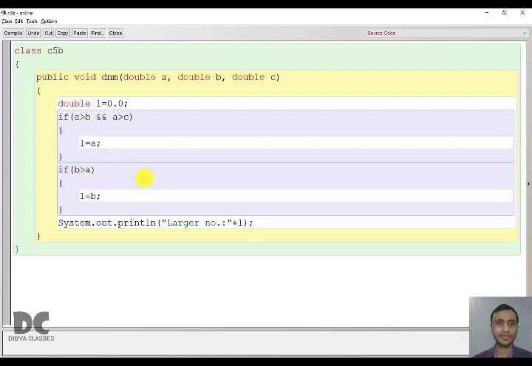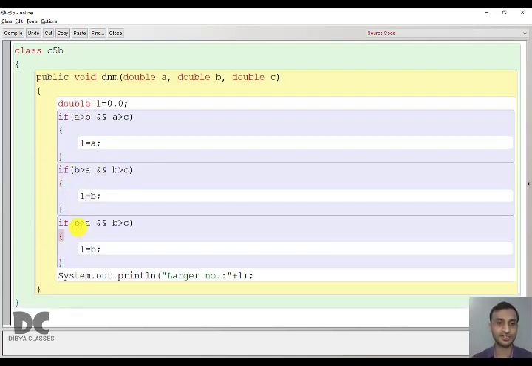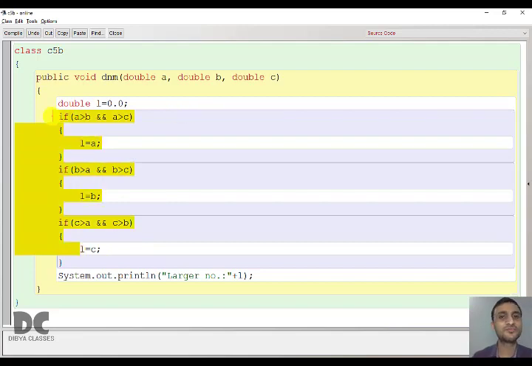Similarly for B, B has to be bigger than A and also B has to be bigger than C. Then only we can say that B is the largest. Similarly, we have to do for C. What if C is the largest one? So C has to be bigger than A and C has to be bigger than B. Then only we can say that C is the largest number. This completes the program.